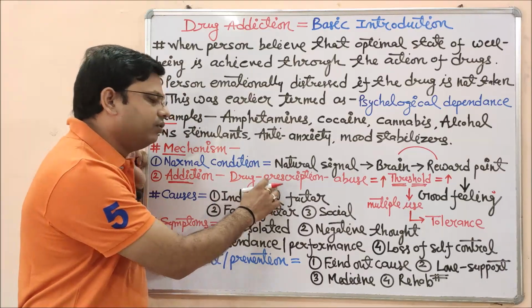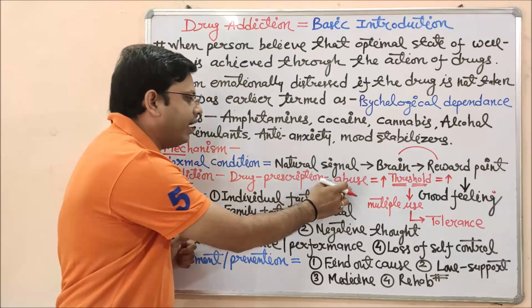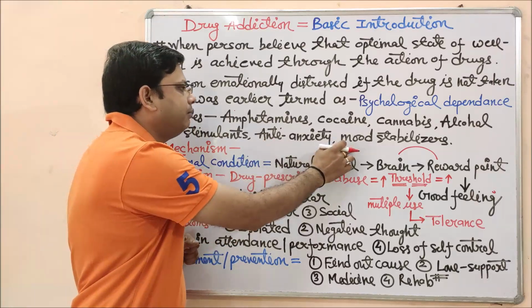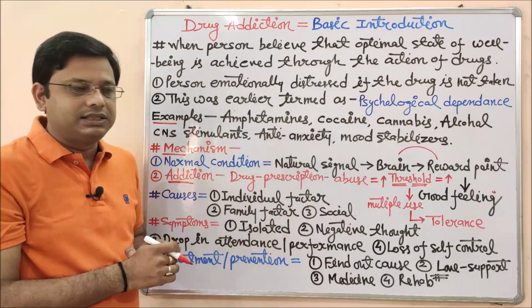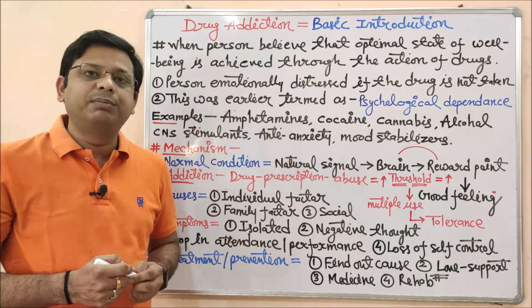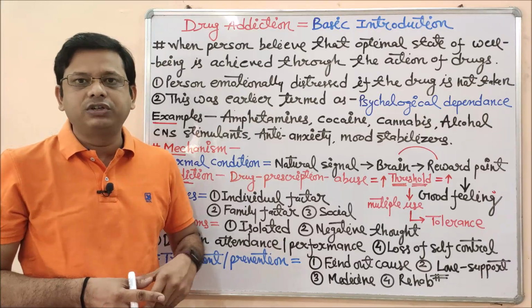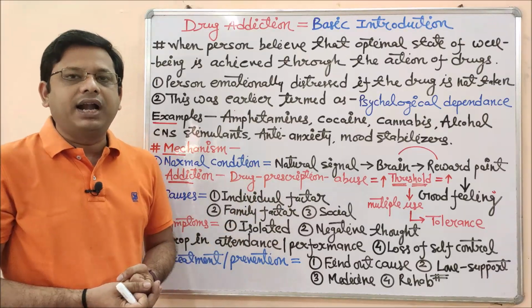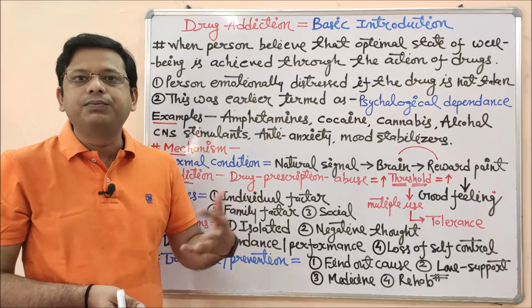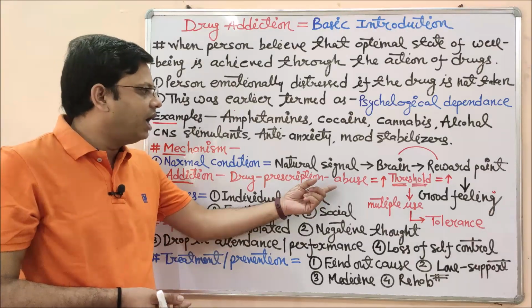So that drug may be of two types. The first is a prescription drug or a drug of abuse. Prescription drugs may be a central nervous system stimulant, anti-anxiety, mood stabilizer, or anything else. But abusable drugs are not actually prescribed drugs. They may be used for another purpose, like codeine phosphate, like Corex, which are not prescribed for any person for having central nervous system activity. That codeine drug is used as a cough suppressant, but some people use it as a central nervous system stimulant, or for having pleasure or fun. That is called an abusable drug.